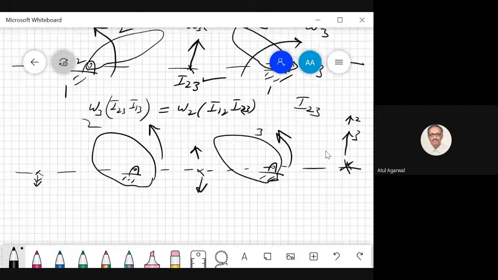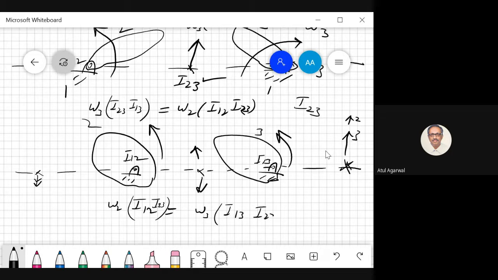when it is on body 2, what is its velocity? I12, I13. Omega 2, I12 will be equal to omega 3 into I13, I23. So you will come to know where your I23 is by solving this equation.